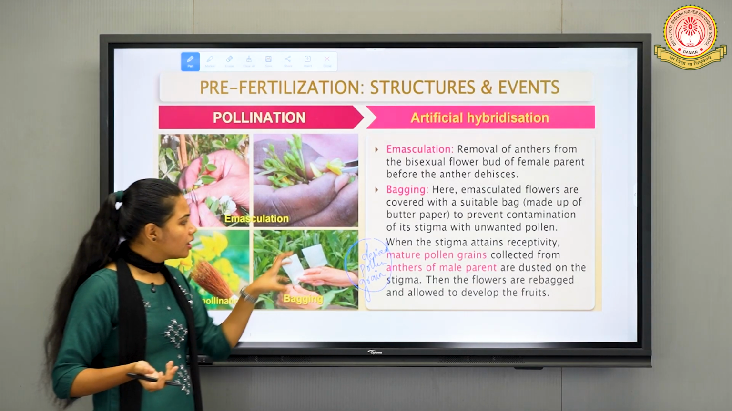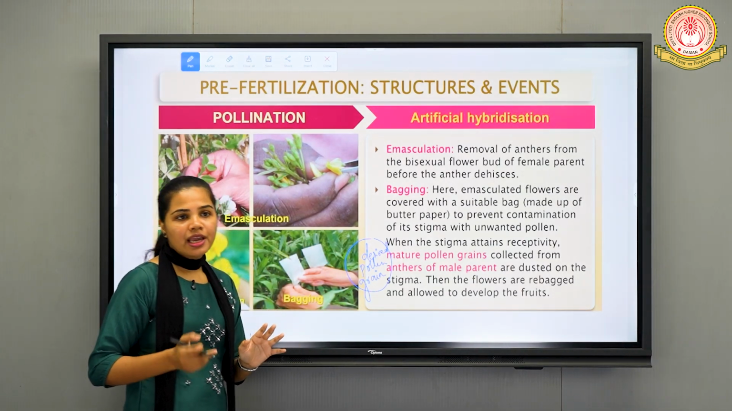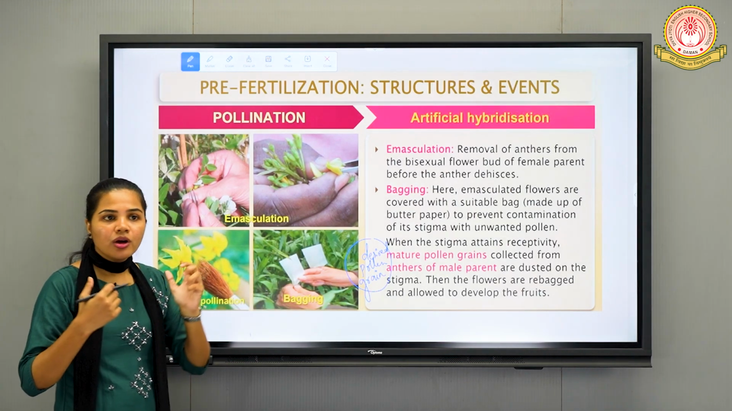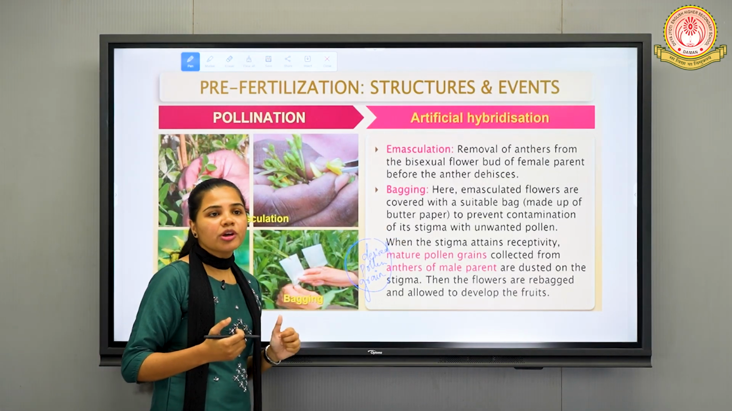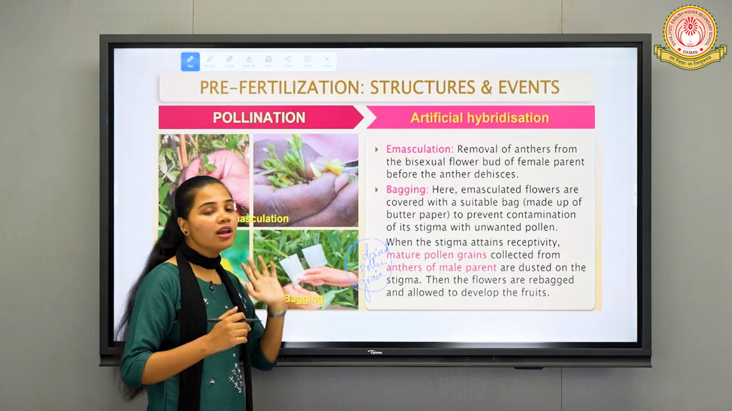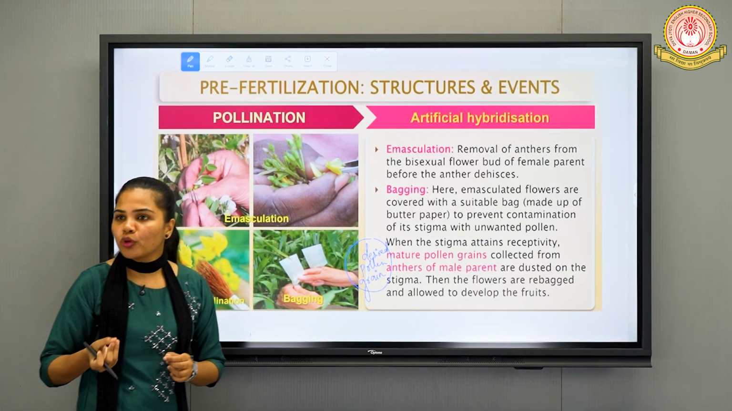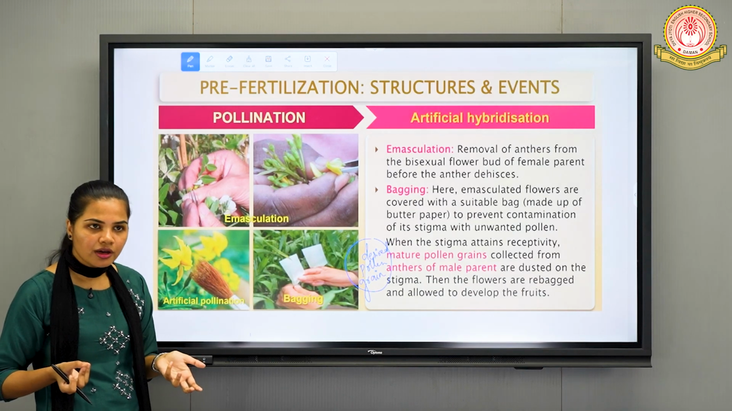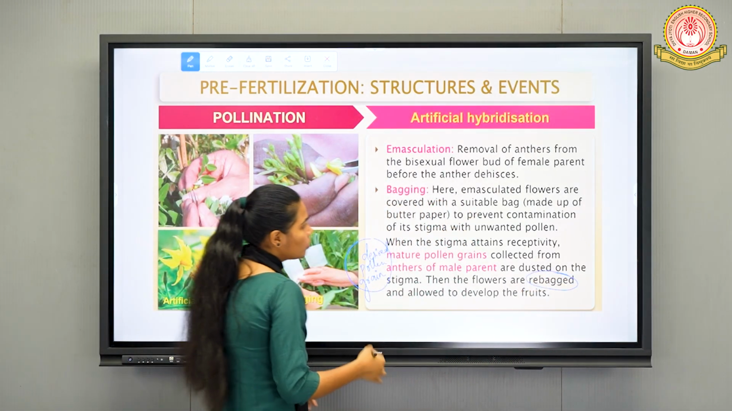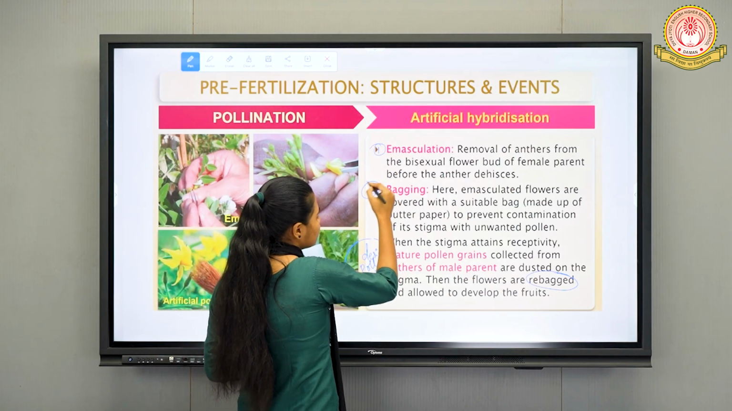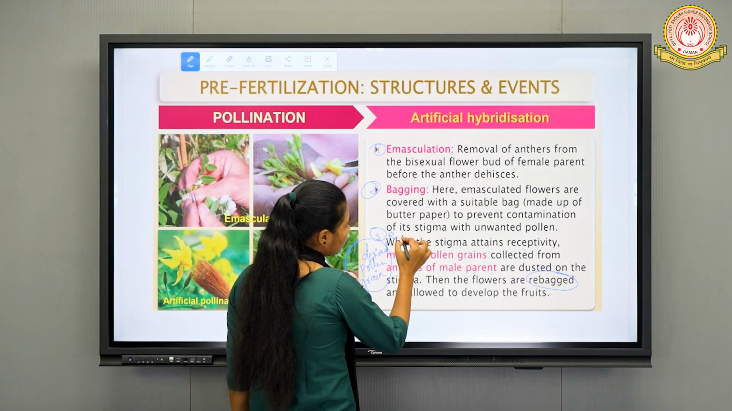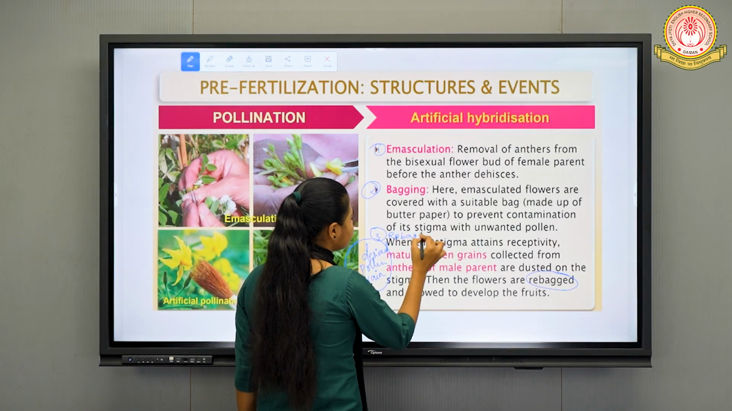What they do is they take this desired type of pollen grains, and when the stigma becomes receptive, is ready to accept the desired type of pollen grains, then at that time we will dust that desired type of pollen grain onto the surface of the stigma, right? And then what we will do is we will rebag it. So you can say this method is called rebagging, right?